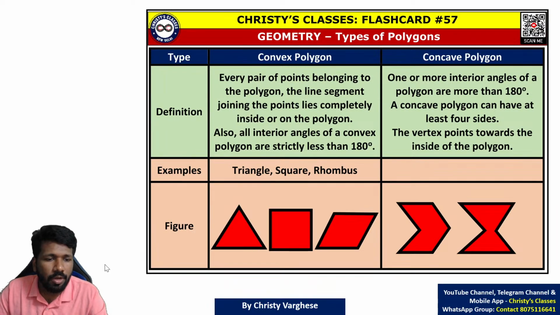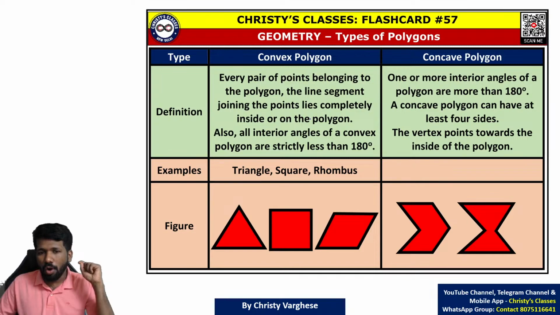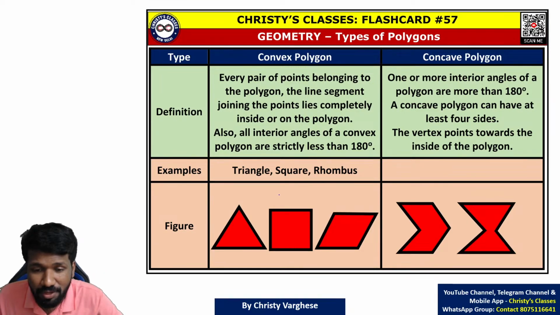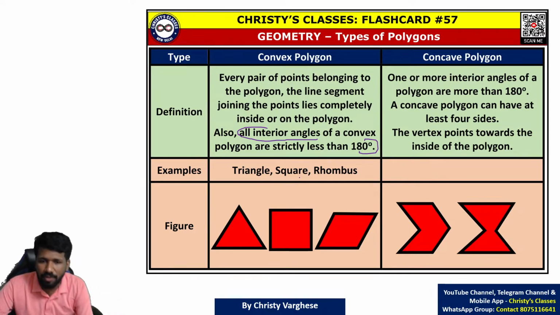Okay. So you understood what is concavity and convexity, or concave polygon and convex polygon. In physics you are learning concave and convex, so you can relate to that to an extent actually. A convex polygon is a polygon, and there are different ways to define it. The simplest way is this: if all interior angles are less than 180, that is called a convex polygon.